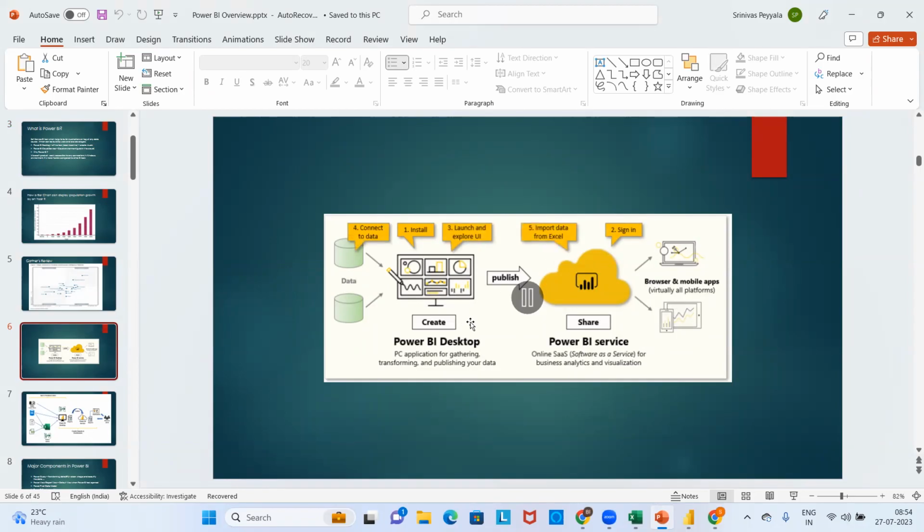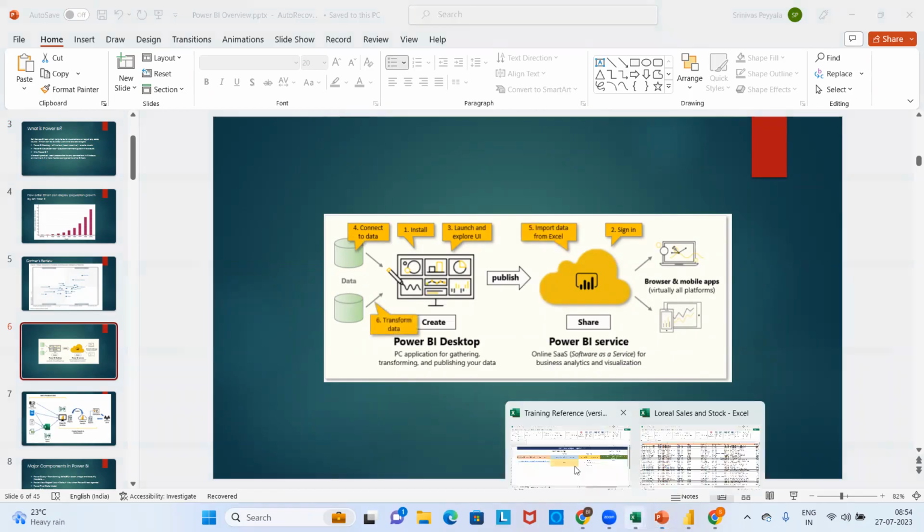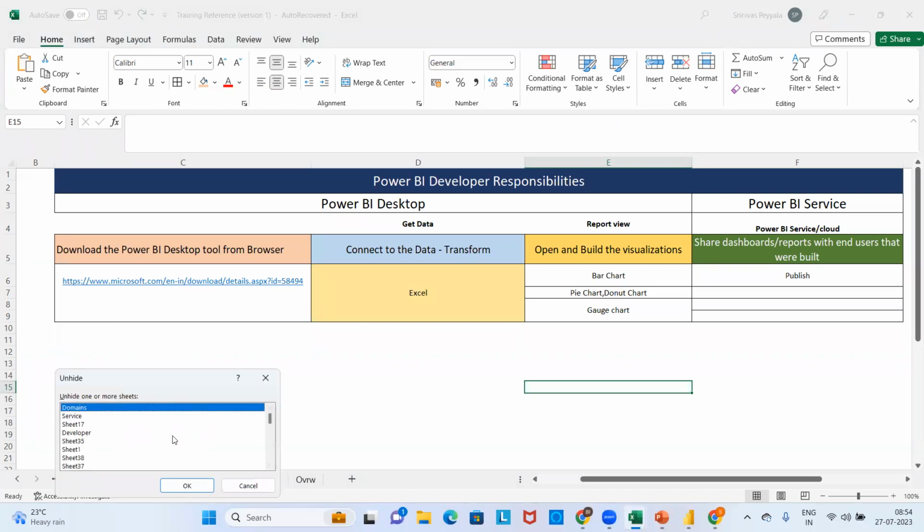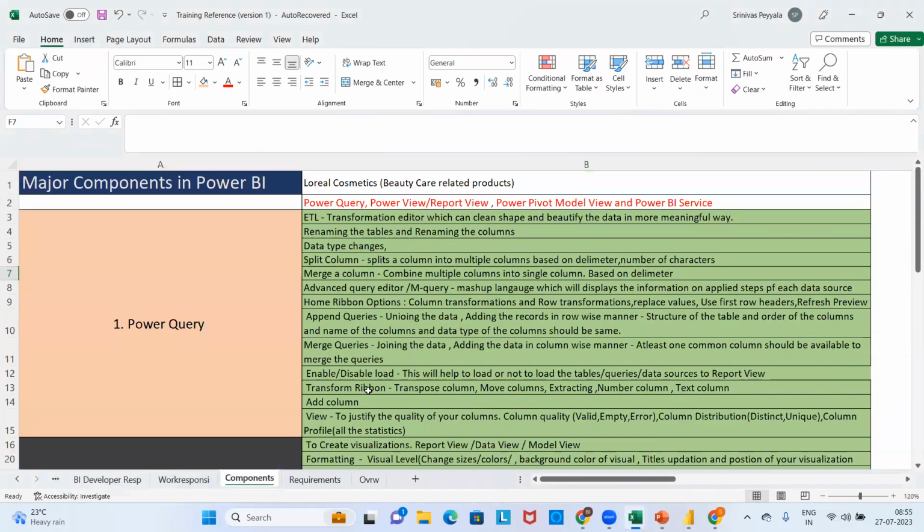But in this desktop, what are the basic components that I should know? What are the basic components that I should learn in this? See, if I speak about components from the previous training, guys, these are the many things that we should understand. For every component, there are different components in my Power BI.